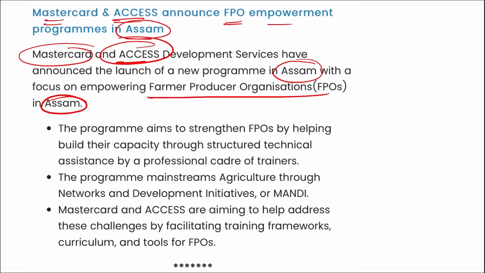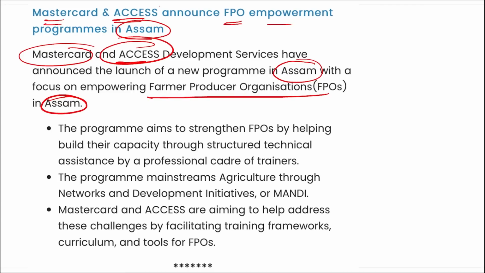This program is aiming to strengthen the FPOs by helping them build their capacity through strengthened technical assistance by a professional cadre of trainers. Here the program Mainstreaming Agriculture through Network and Development Initiatives, or Mandi, will provide them with various new programs and services.